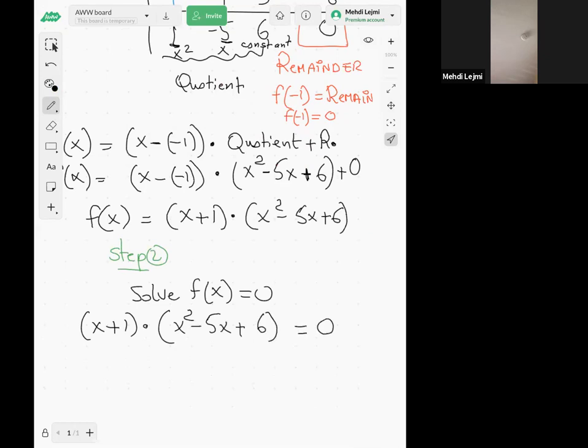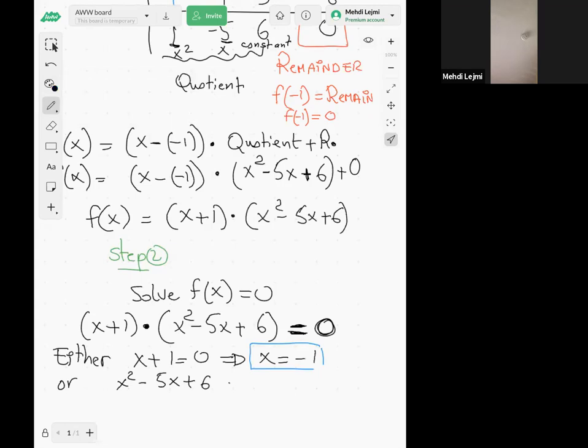Again, it's a product equal to 0, and I emphasize that you need a product and you need it equal to 0. So either the first factor is 0 or the second factor is 0. If x plus 1 is 0, then x is -1, and that was expected.